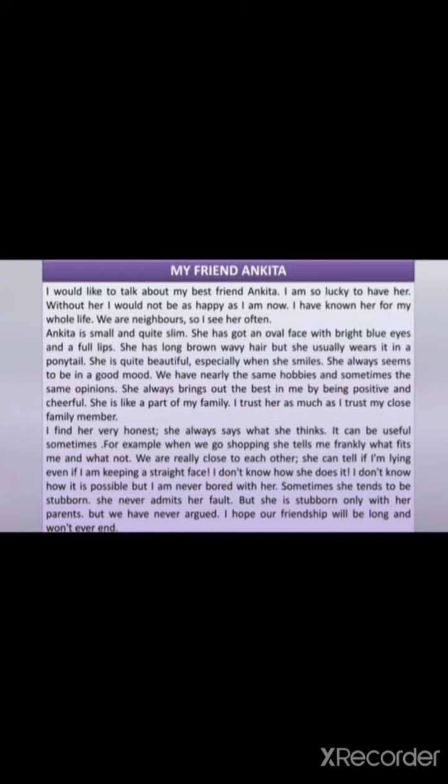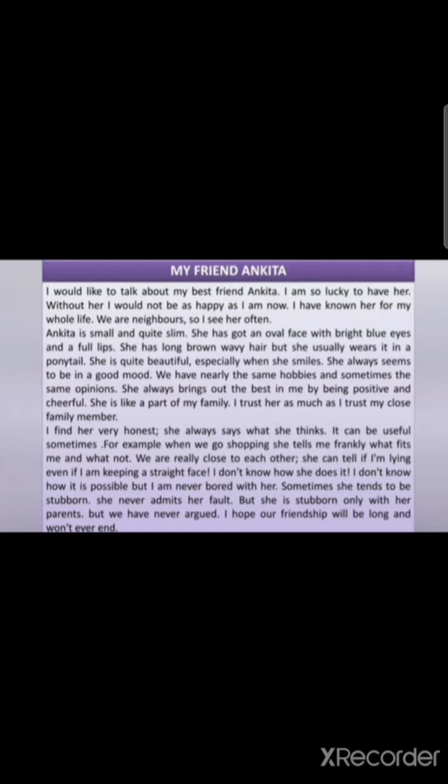Ankita is small and quite slim. She has got an oval face with bright blue eyes and full lips. She has long brown wavy hair, but she usually wears it in a ponytail. She is quite beautiful, especially when she smiles. She always seems to be in a good mood.